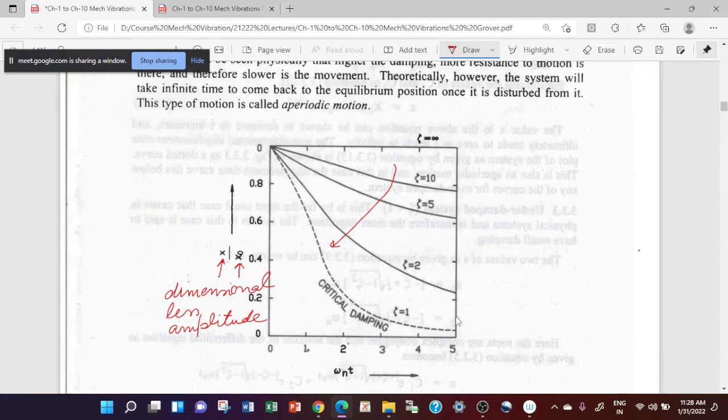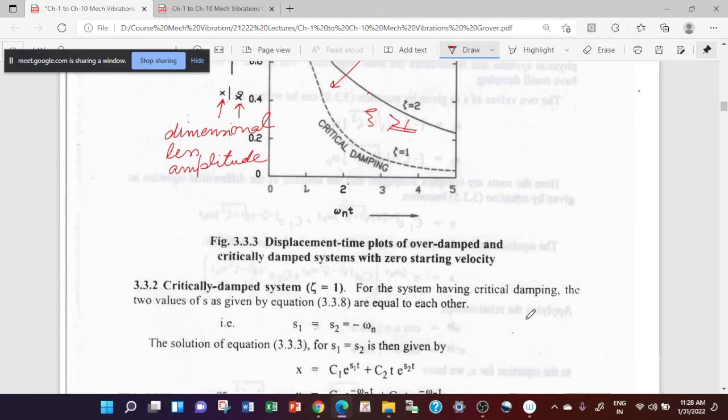So as we decrease to more than 1, the system will again be sluggish but not so much, and it may take smaller time to come to its equilibrium condition. Because of that, you have an aperiodic motion because of the exponential decay of the x here.